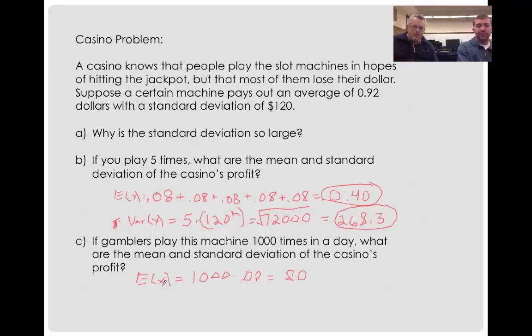Now, you can guess when we add the variance 1,000 times, it's going to be huge. So 120 squared times 1,000 is big. It's 14,400,000. Take the square root of that, and you get 3,794.7.